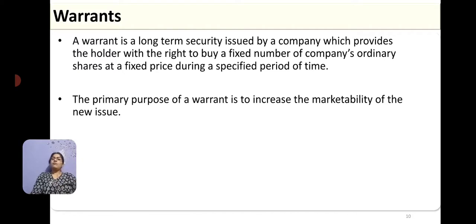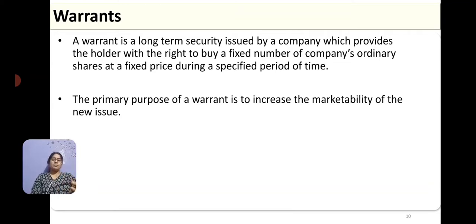Then we have warrants. What is a warrant? Here, a warrant is a long-term security issued by a company which provides the holder with the right to buy a fixed number of the company's ordinary shares at a fixed price during a specified period of time. So the company is giving whoever buys this warrant the right to buy the company's share at a specified price at a specified time.